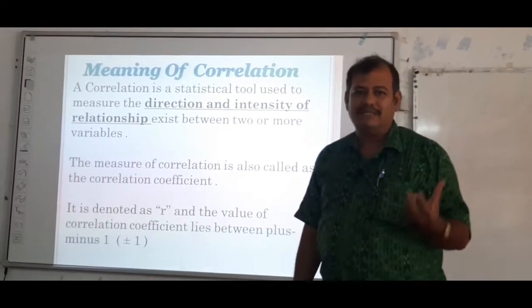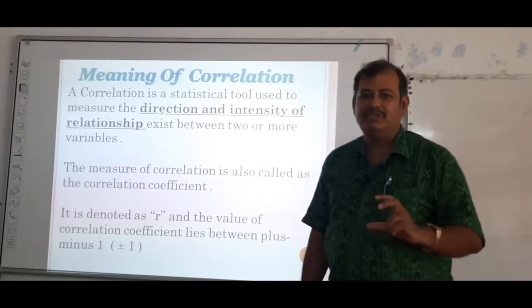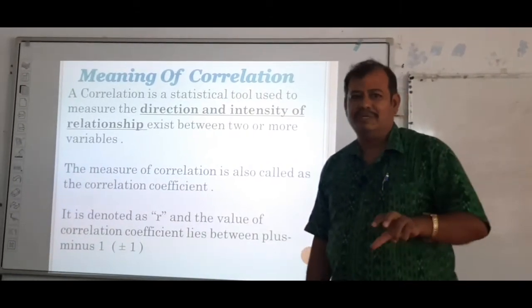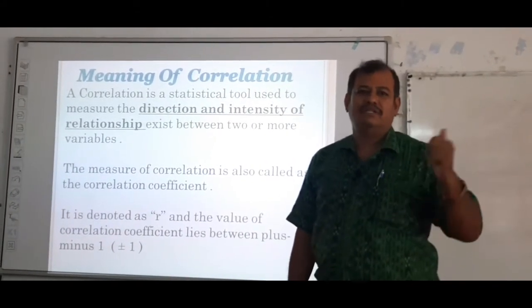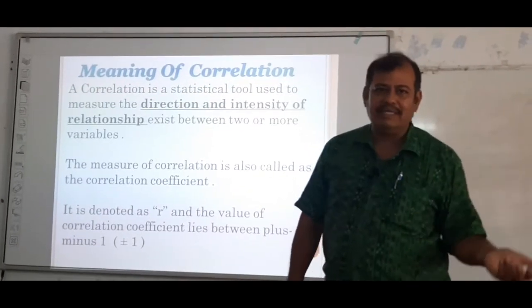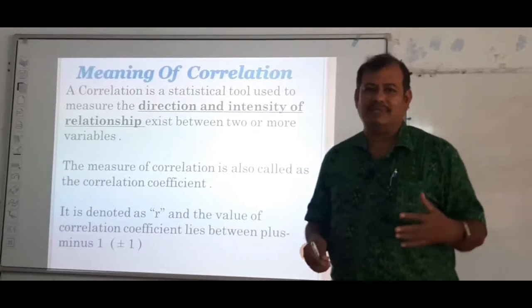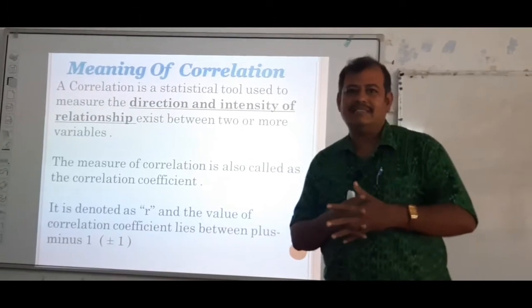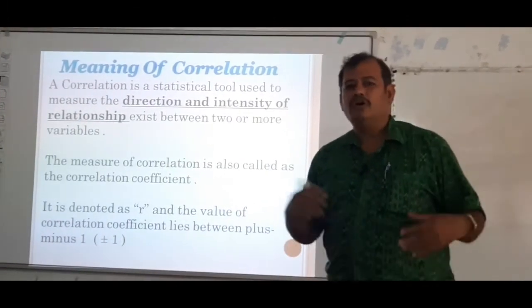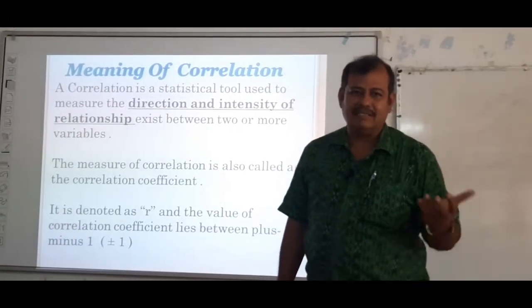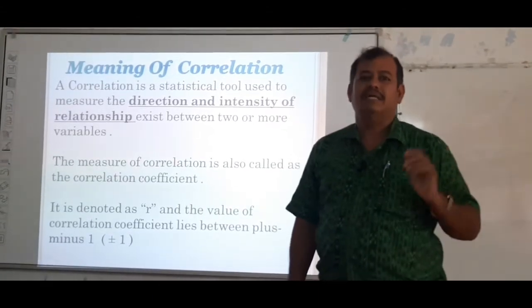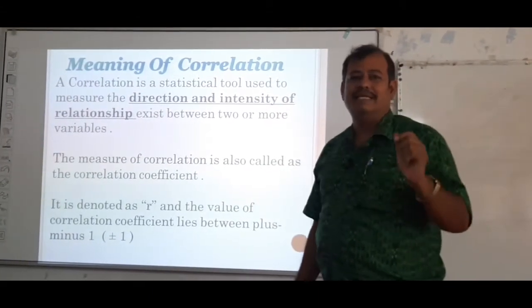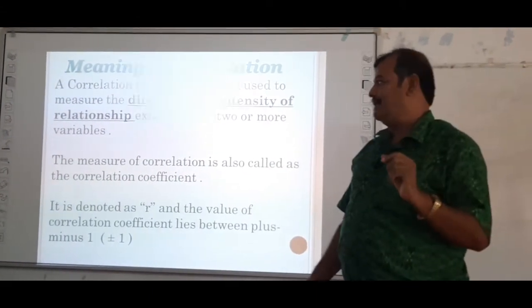The value of the correlation coefficient is between +1 and -1, means the lowest value is -1 and the highest value is +1. If our calculation says the value is less than -1 or more than +1, means our calculation is not correct. So the correlation coefficient is denoted as small r.